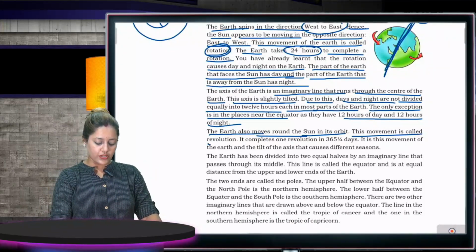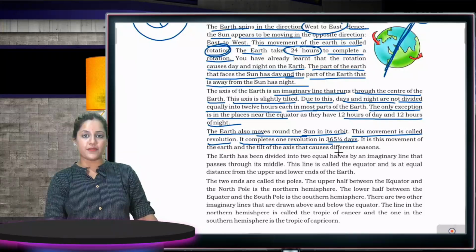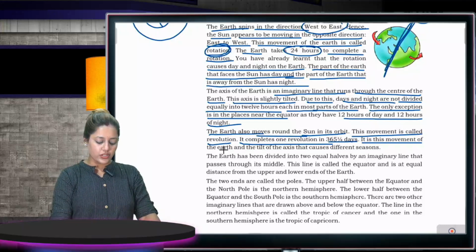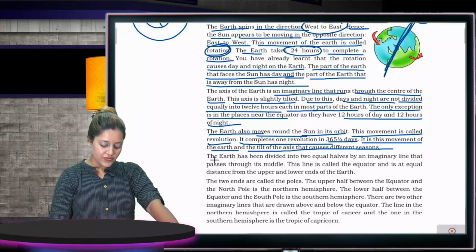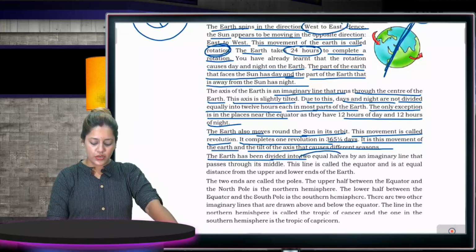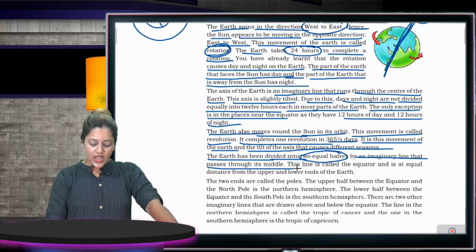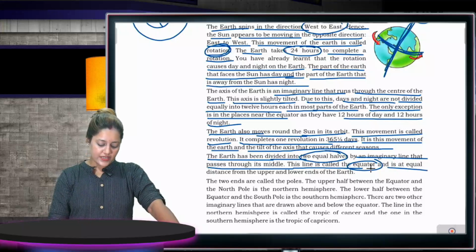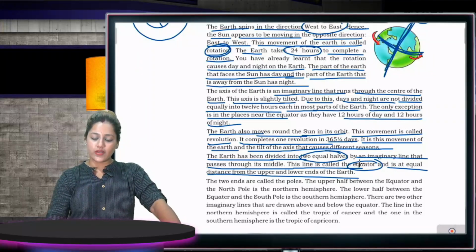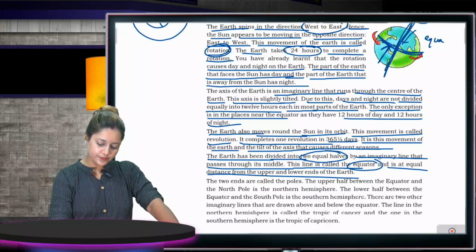The Earth also moves round the sun in its orbit. This movement is called revolution. It completes one revolution in 365 1/4 days, and it is this movement of Earth, along with the tilt of the axis, that causes different seasons. The Earth has been divided into two equal halves by an imaginary line that passes through its middle, and this line is called the equator. It is at an equal distance from the upper and lower ends of the Earth.